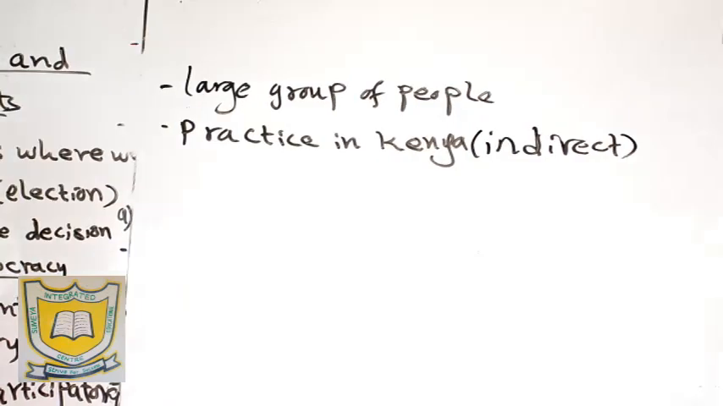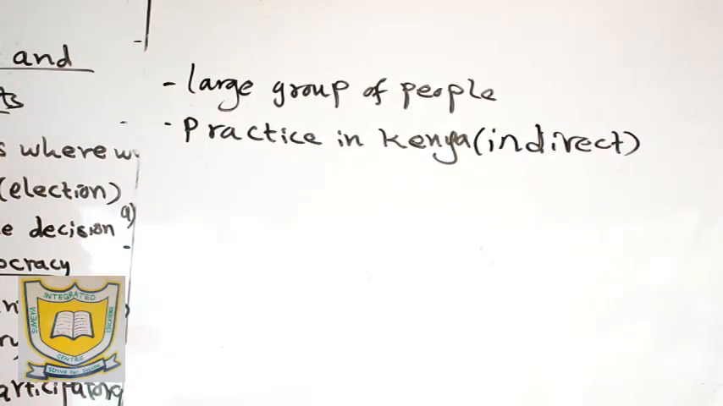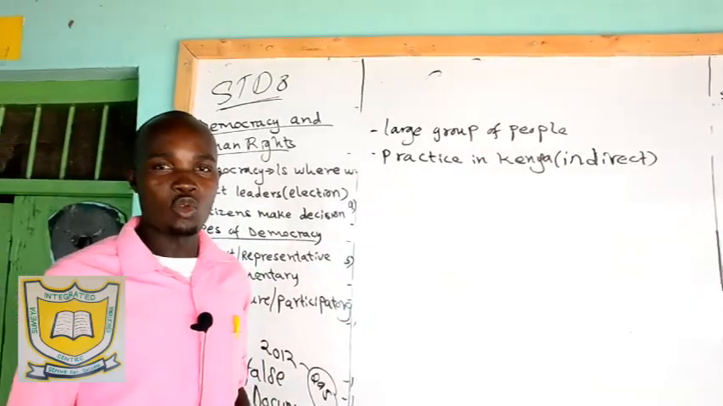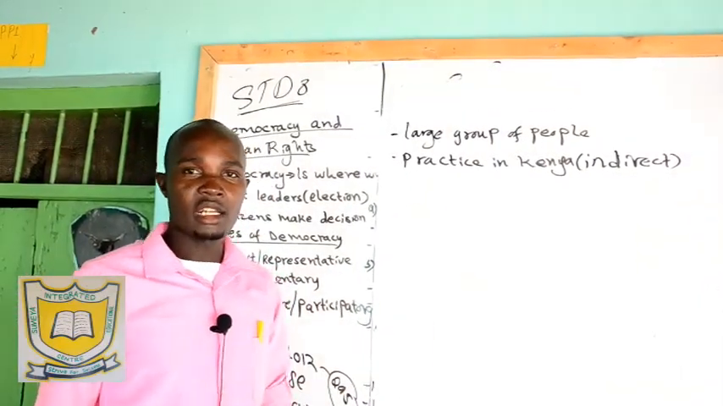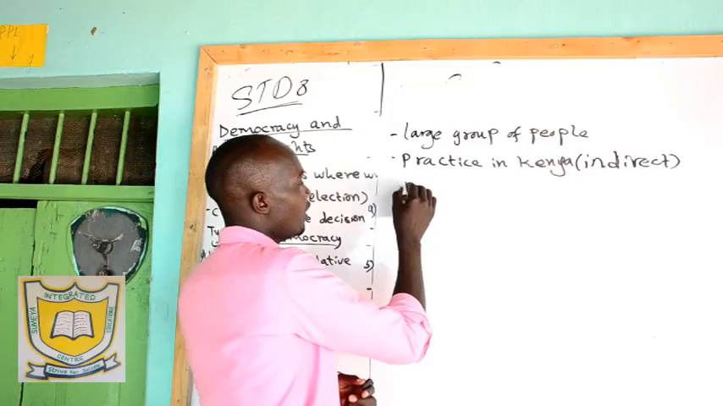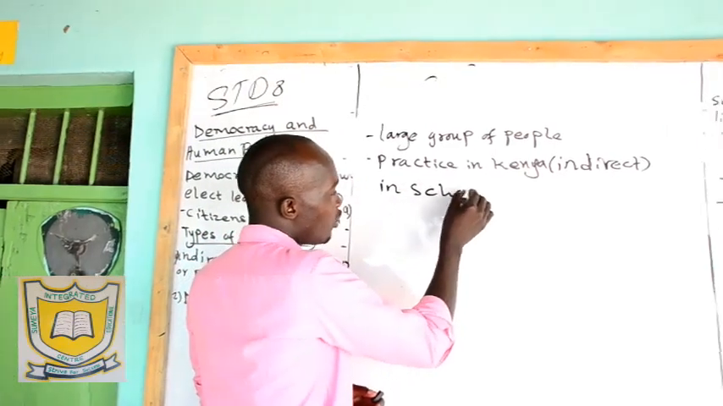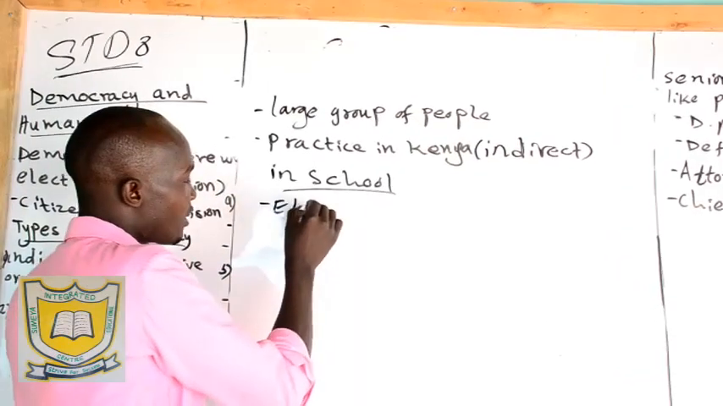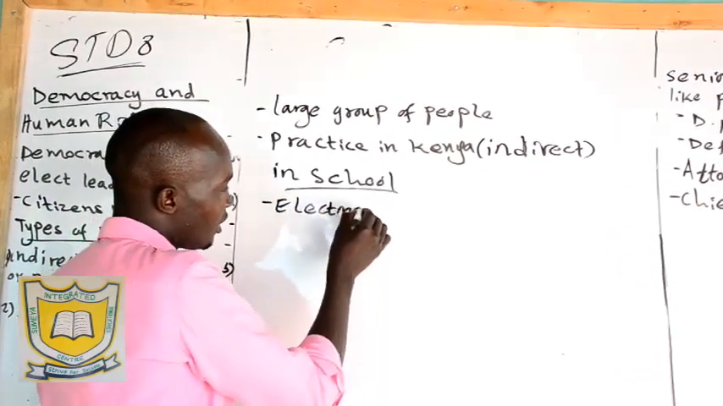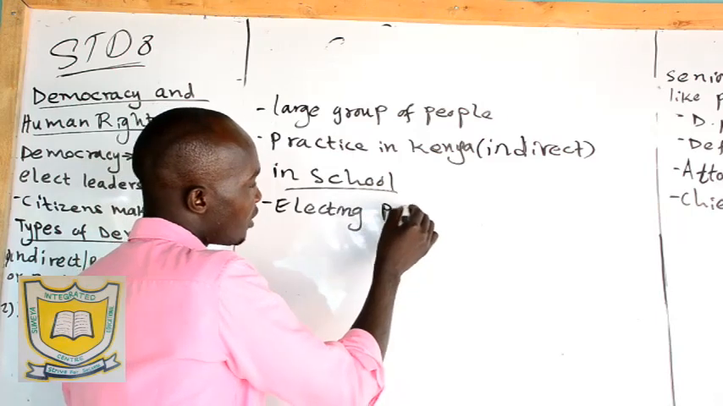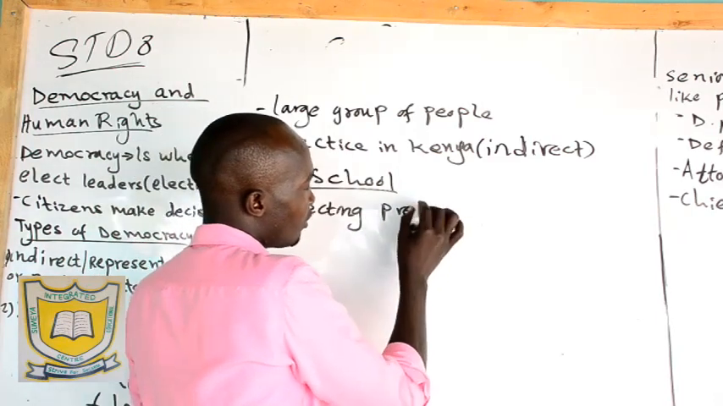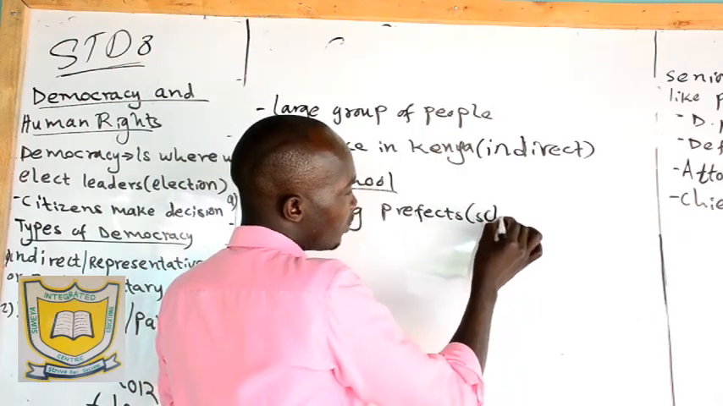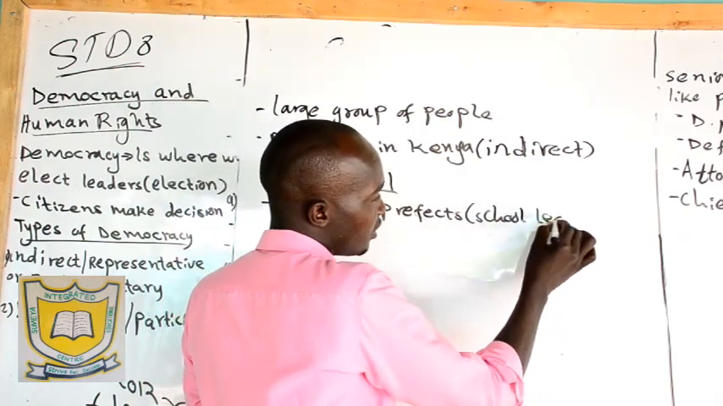Now, I think that's all about indirect democracy, but we can also practice indirect democracy in the school. How can you practice indirect democracy in the school? In school, we can also practice this type of democracy by electing prefects, or school leaders.